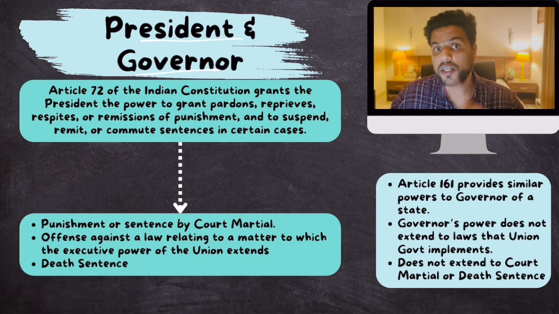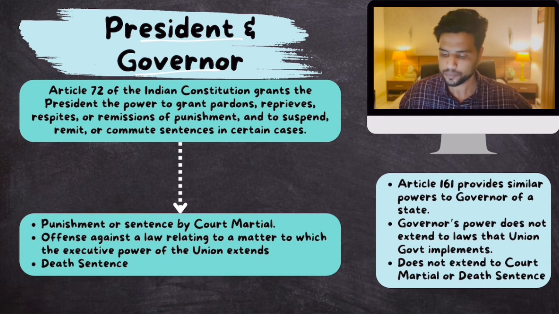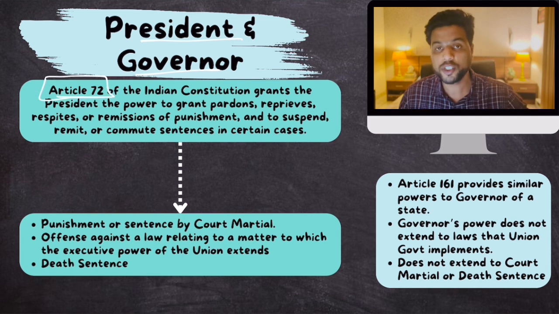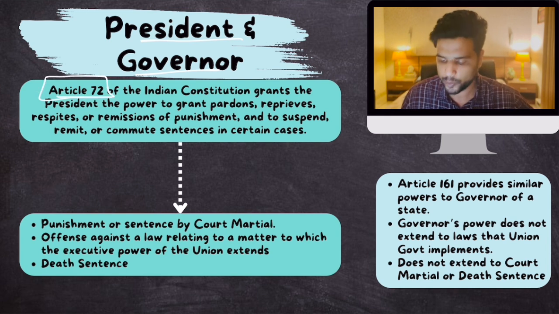The president's and governor's power come from the Constitution. There is no limitation to that. Article 72 gives that power to the president. And apart from remission, there are other powers also. You must be familiar with this.